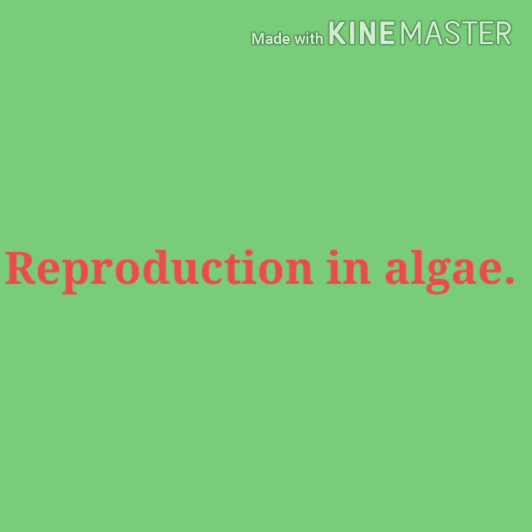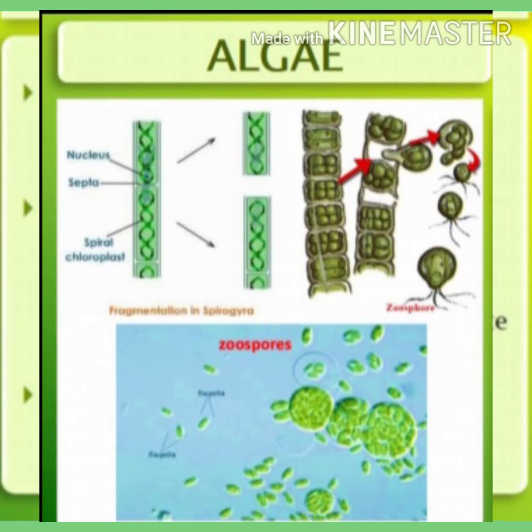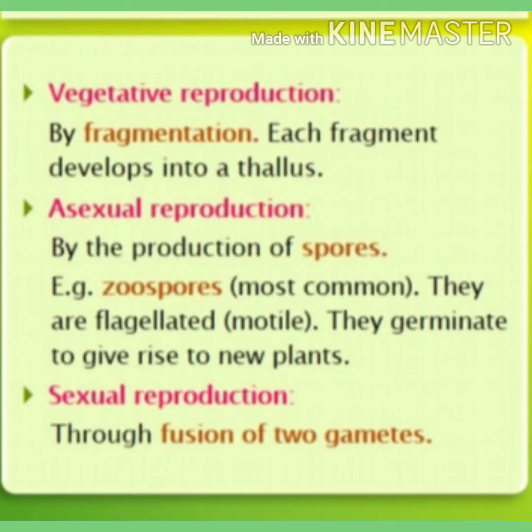Next, reproduction in algae. Algae reproduce mainly vegetatively, asexually and sexually. The main method of vegetative reproduction is by fragmentation. That means an algal filament breaks into many fragments. Each fragment develops into a thallus. In asexual reproduction, they produce spores. The main spores are zoospores, and they are flagellated, that means motile, and they germinate to give rise to new plants. Sexual reproduction is by the production of two types of gametes.